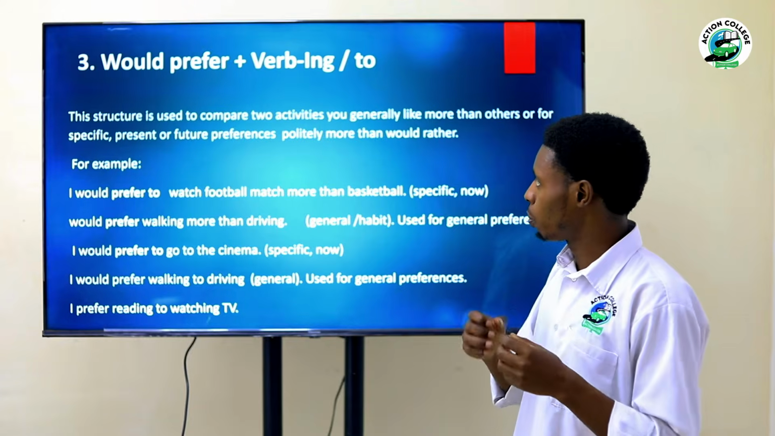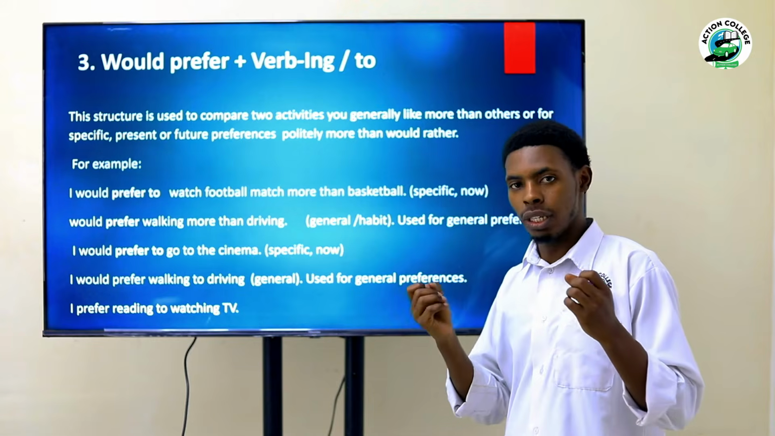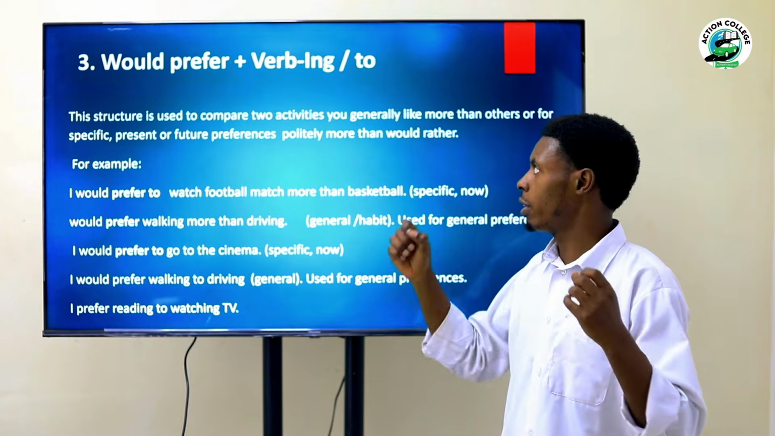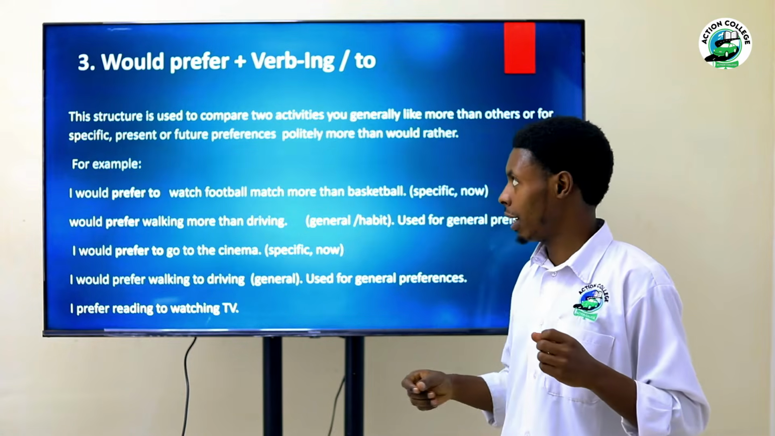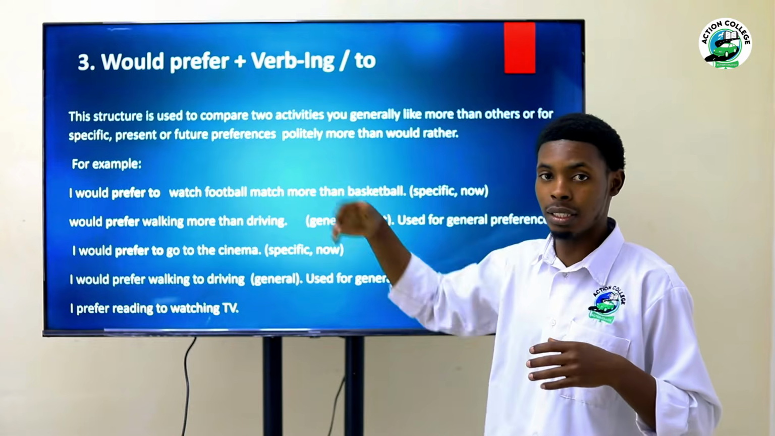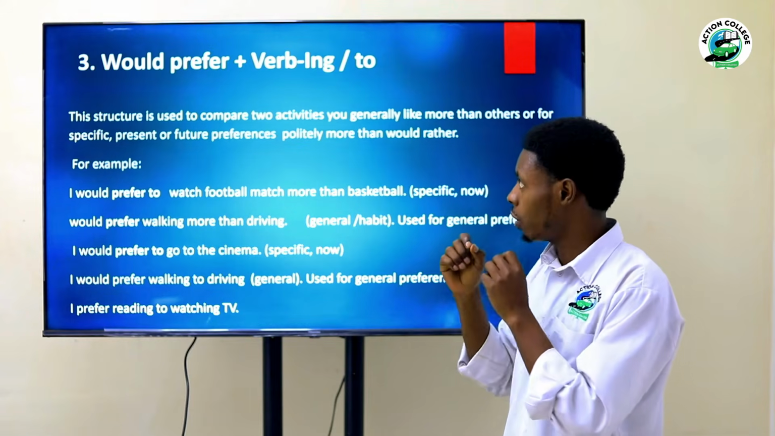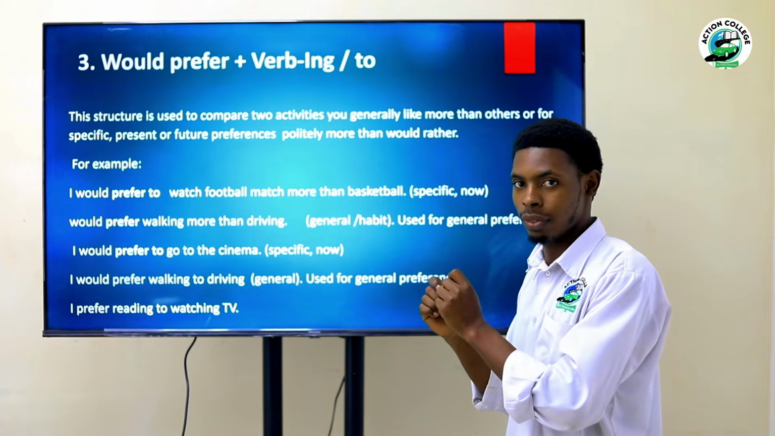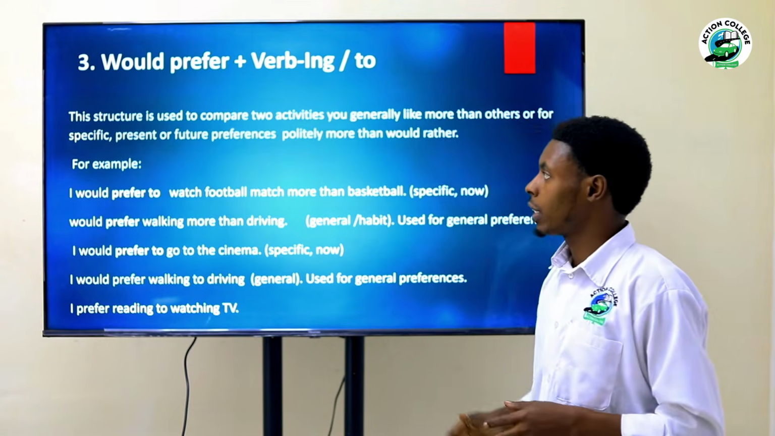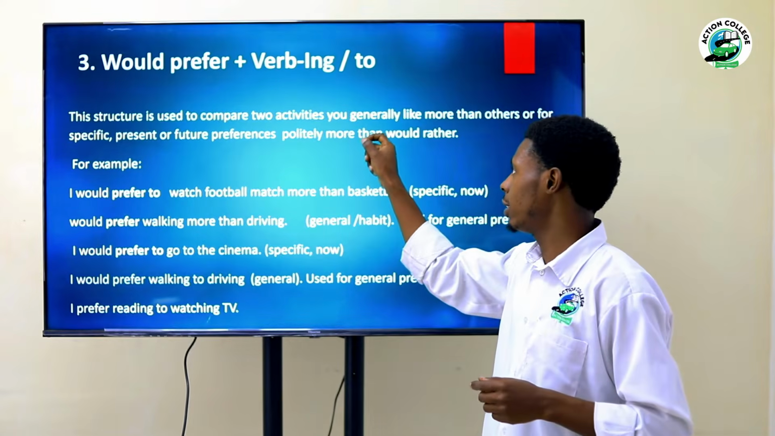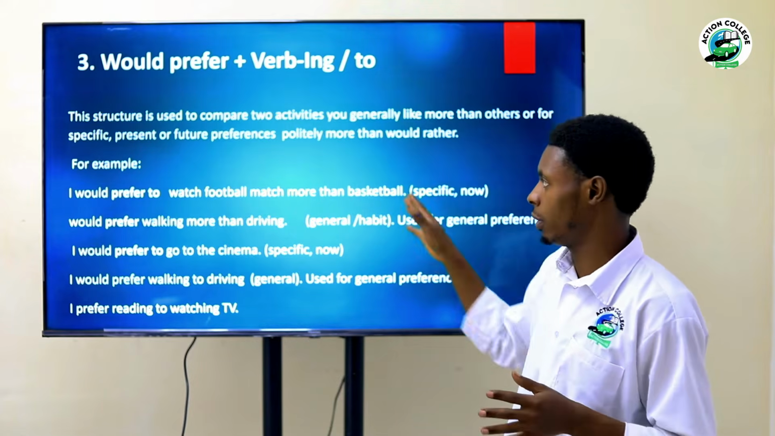The next is would prefer plus verb with -ing or to. So what do we mean by using would prefer plus verb with -ing or verb with to? When a verb is followed by -ing, most of the time when it follows prefer, it means a verb of just preference. So when it is followed by to, there is some meaning it gives. This structure is used to compare two activities you generally like more than others, or for specific, I'm sorry.